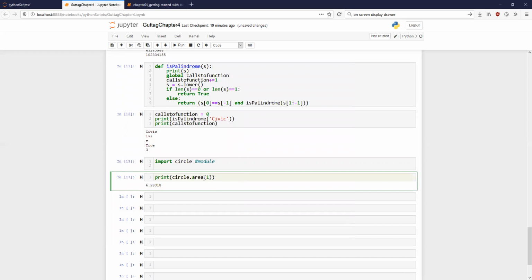Okay, now what is the definition of my area? 2 pi r square, which is incorrect. I'm telling you it is incorrect, but I just changed it to show something. And if I run this, what do you expect your answer to be? 2 pi. So 2 pi. Let us see.